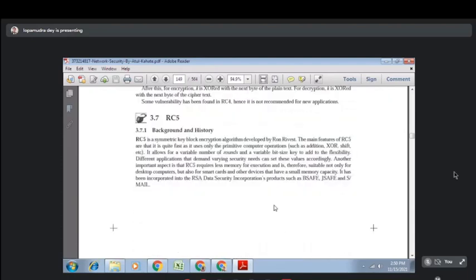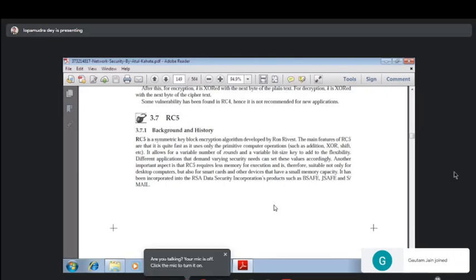In your syllabus there is RC5, so I am going to discuss RC5 a little more, because either short questions will come, and a broad RC5-related question will never come, because these are algorithms that are actually not in use nowadays in the cryptography world. But you can go through these two algorithms for MCQ purposes. Okay, so RC5 is another algorithm.